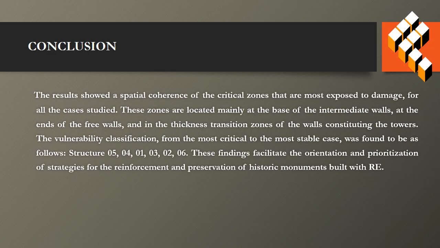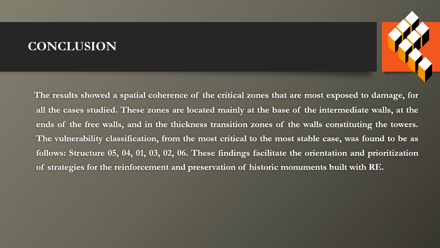The results showed a spatial coherence of the critical zones that are most exposed to damage for all the case studies. These zones are located mainly at the base of the intermediate walls, at the ends of the free walls, and in the thickness transition zone of the walls constituting the tower.